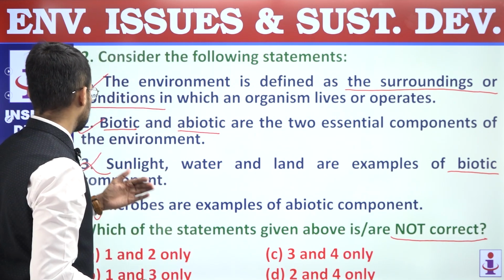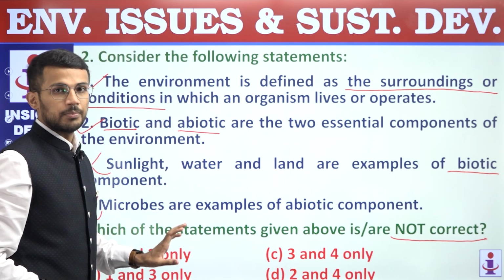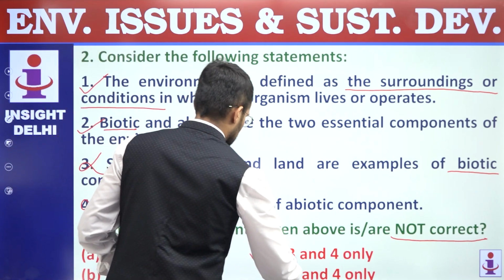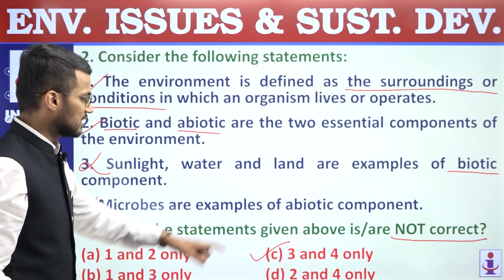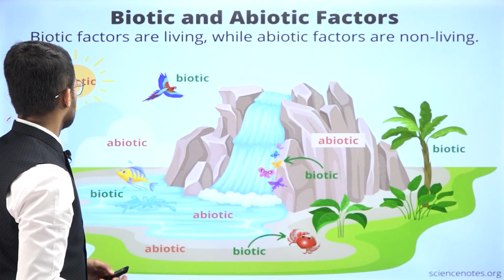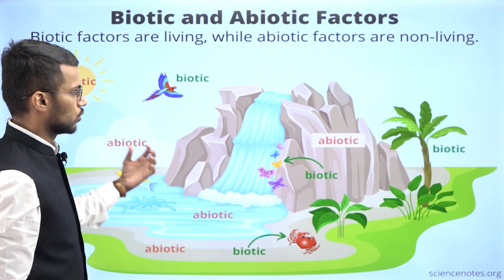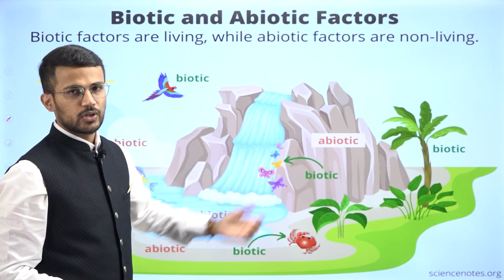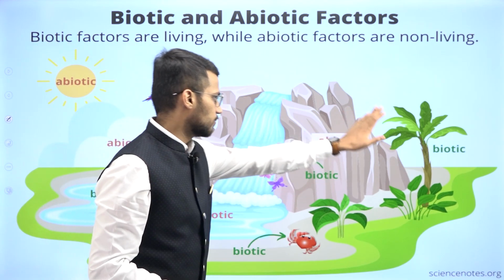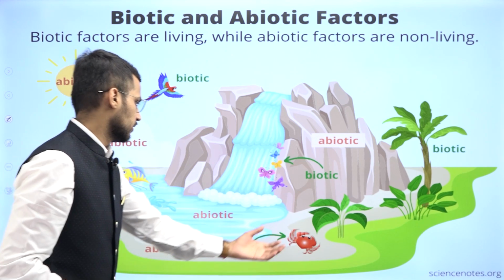So out of these four, third and fourth statements are not correct, and hence they are our answer. So question number 2, answer is C, 3 and 4 only. Next, this picture shows us biotic and abiotic components of the environment, right? So you can see these butterflies, plants, then the crab.